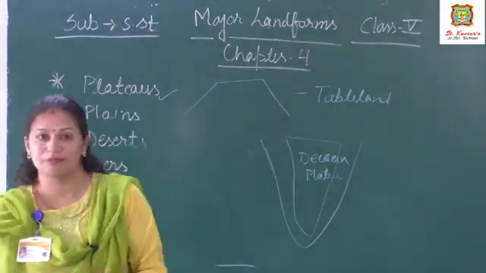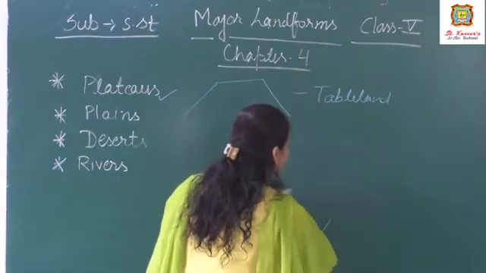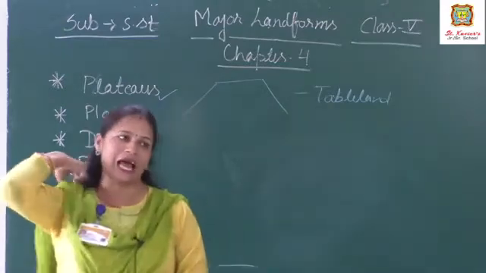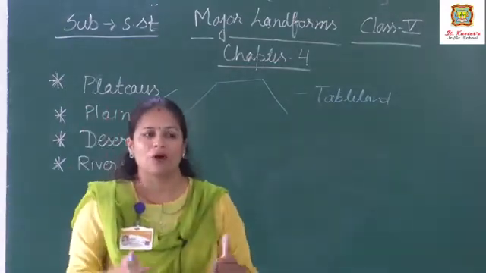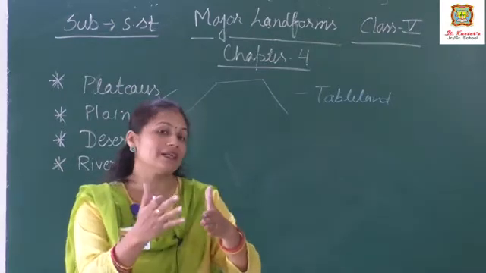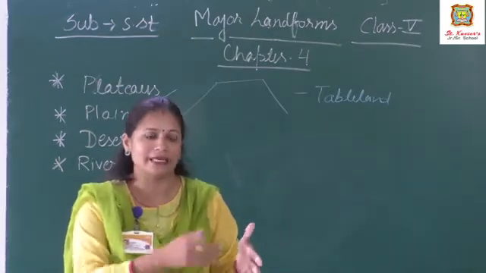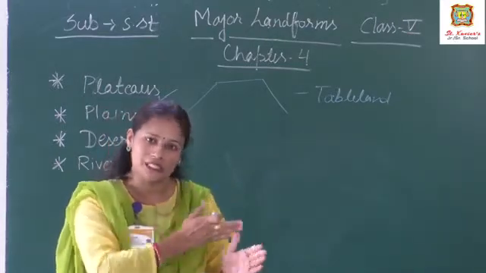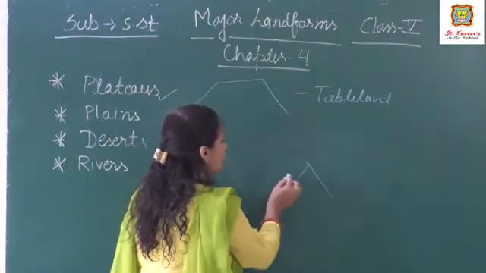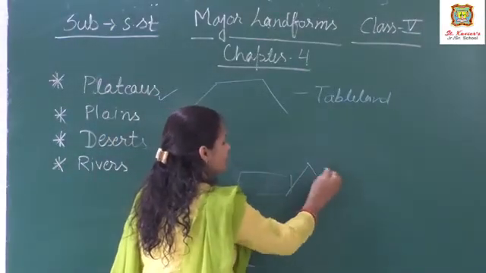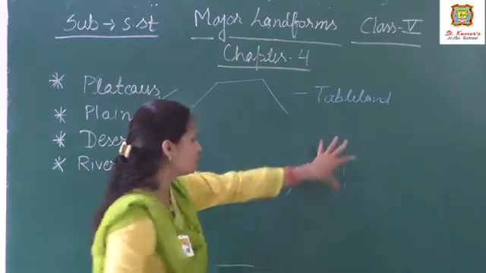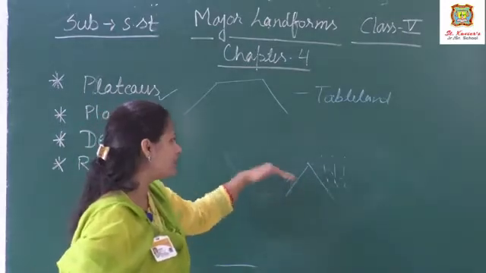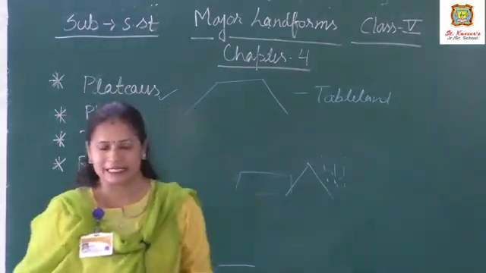Now come to the features of plateau. What are the features of plateau? Features of plateau, like they are generally found in dry regions and on the opposite side of the mountain. Opposite side of the mountain means ये कहाँ पाए जाते? Plateaus generally dry region में पाए जाते हैं due to the mountains के opposite side where जहाँ बारिश कम होती है. Like you can see over here in the opposite side of mountain, यहाँ rainfall हो जाता है, यहाँ wind clouds form होते हैं और इस portion को rain मिल रहा है, और ये चूँकि opposite side में तो इन्हें rainfall नहीं मिल रहा है, generally found in the dry regions.